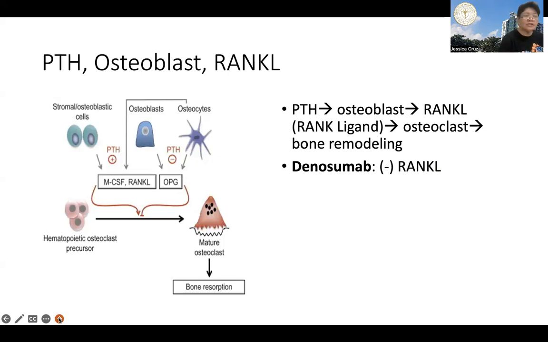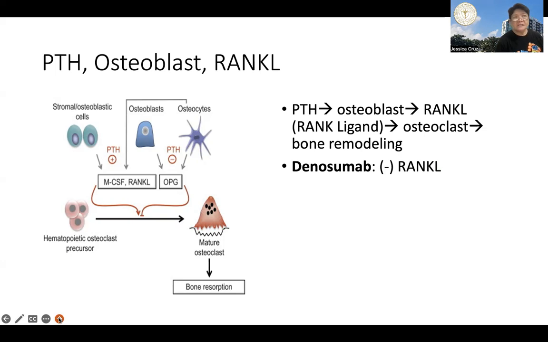And as I mentioned, RANKL acts on osteoclasts and osteoclast precursors, increasing their differentiation, maturation, and activity, so as to promote the process of bone resorption.